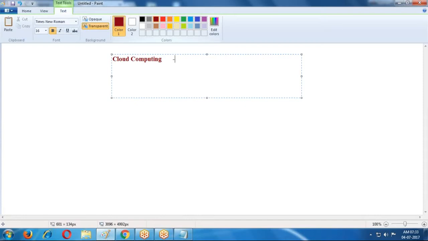What is cloud computing? Cloud computing is nothing but a concept only. It is just like principles. If you observe OOPS, what are the principles in the OOPS?